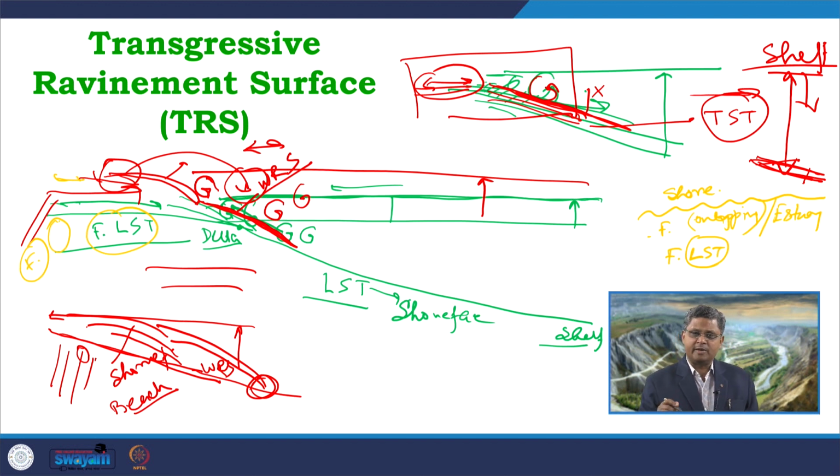So, in this kind of case we can get an estuary as the underlying facies, we can get a fluvial deposit as the underlying facies.